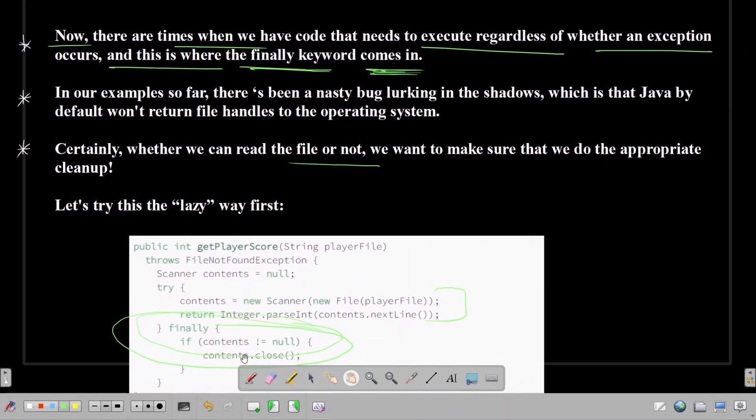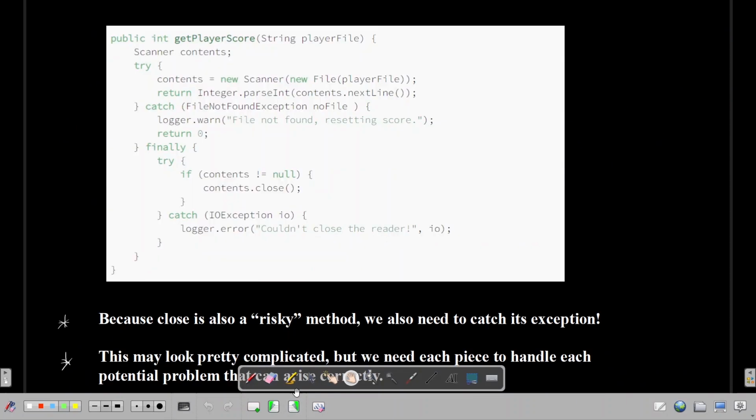So now let's move to the next slide. Okay, so again, this is a code snippet where we are handling FileNotFoundException and we have a finally block. Now the catch here is that while closing the contents, an IOException can happen, right? So we are having a try-catch in the finally. So yes, we can have that, and the construct could be like this as well.